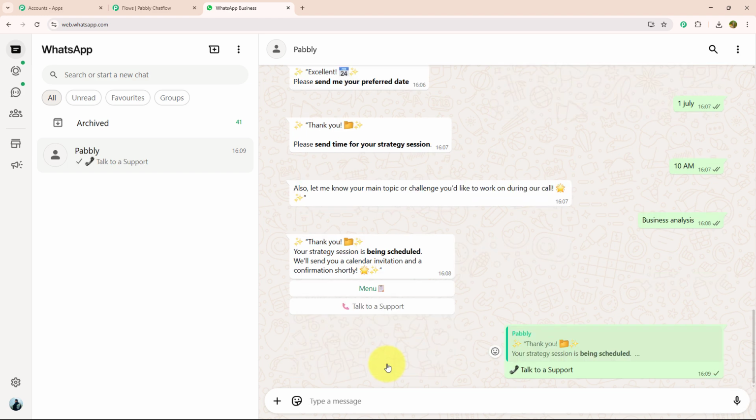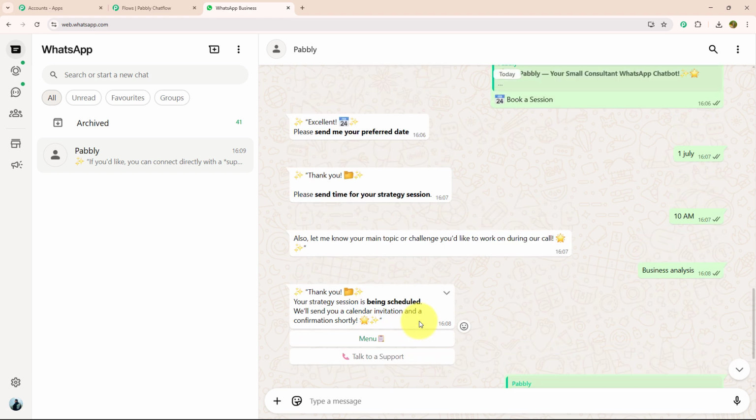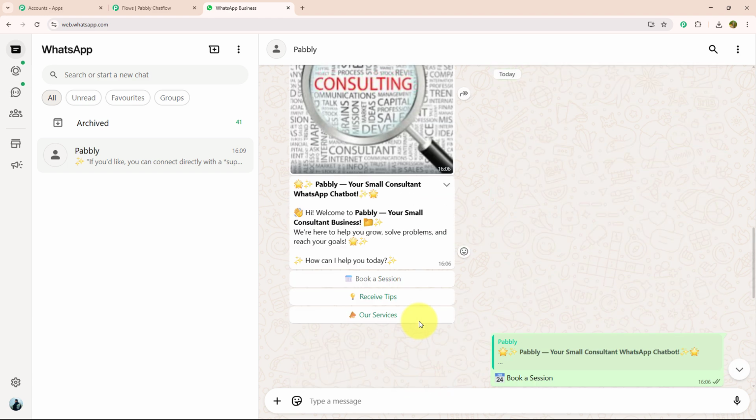Let's select talk to support. As soon as I have selected talk to support, they responded with a message in which they mention that they will connect me with support team members as soon as possible. Their response time is 1 to 2 hours. And thank you for choosing Pabbly. So as you can see, this chatbot is replying to me within seconds and made my customer experience so much better, and that too without any manual effort. That's the power of Pabbly Chatflow.